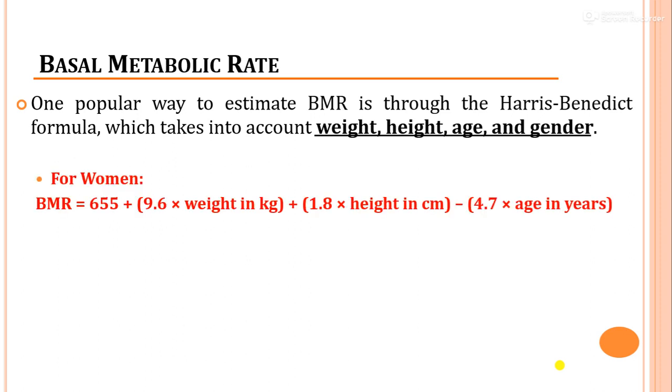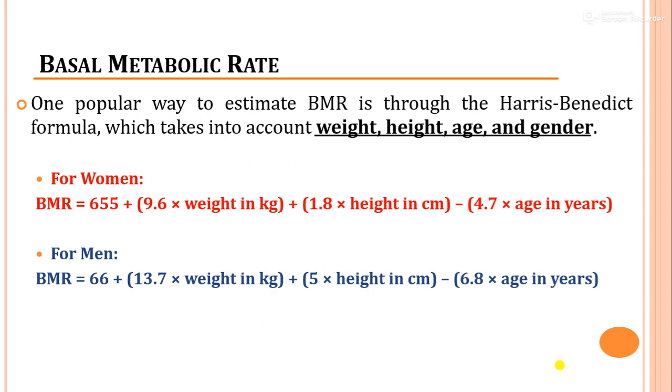For female, the BMR is equal to 655 plus 9.6 into weight in kg plus 1.8 into height in centimeter minus 4.7 into age in years. By feeding the weight, height and age, we can calculate the BMR of a woman.